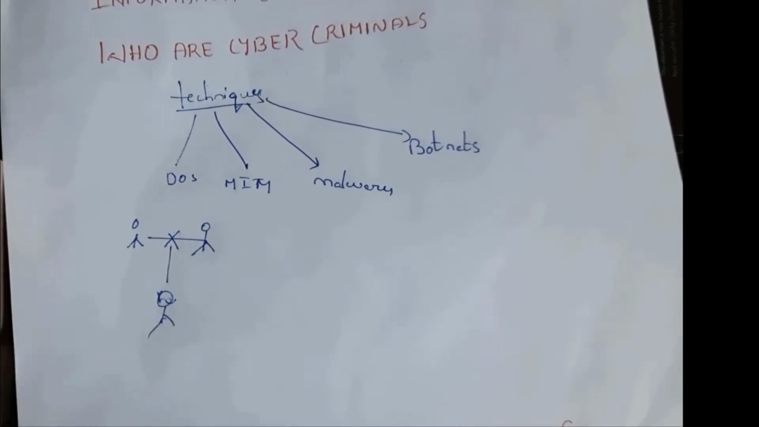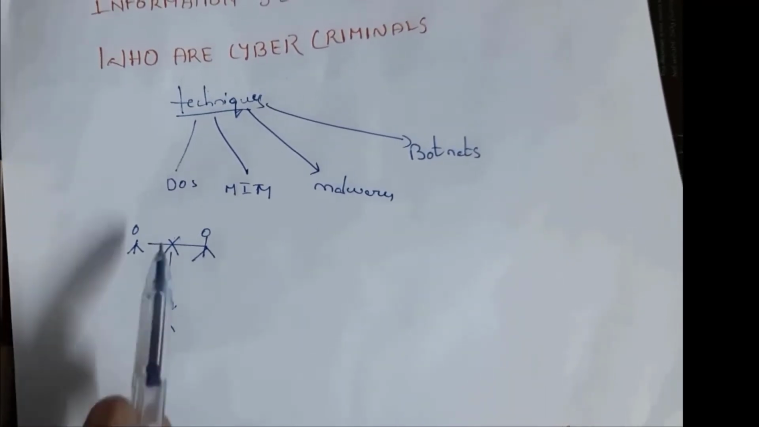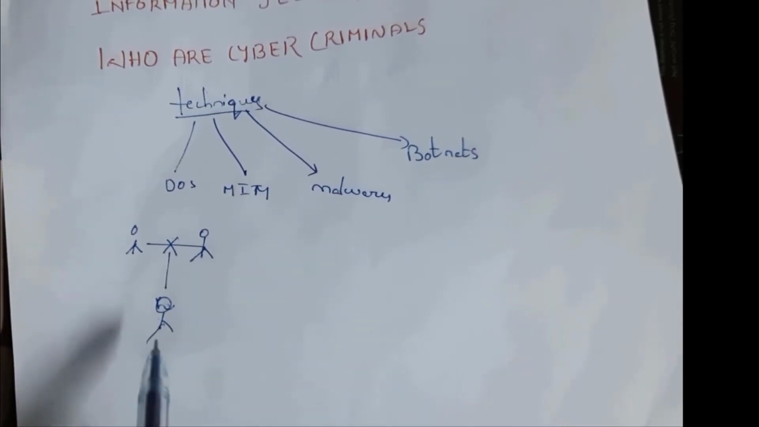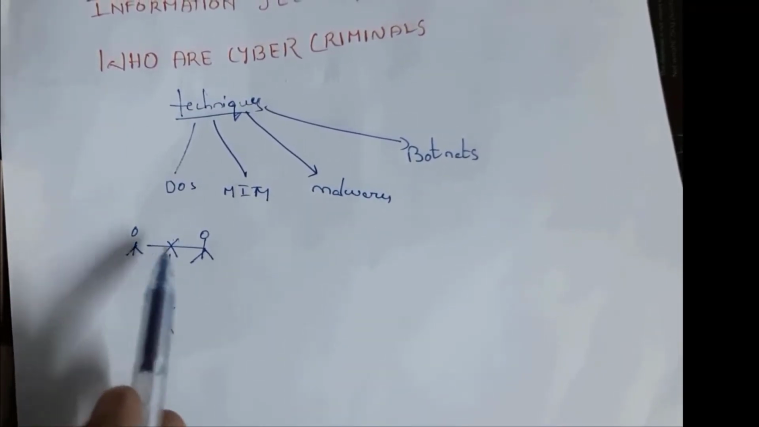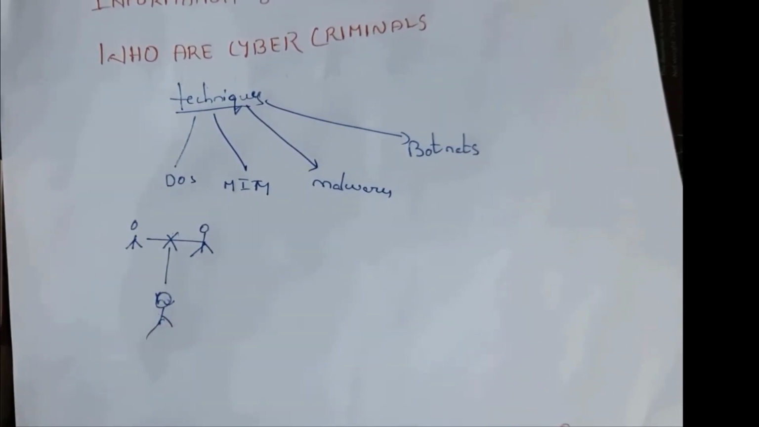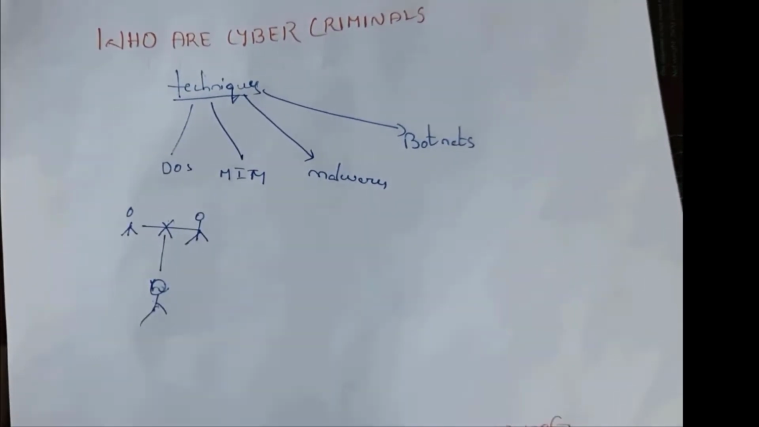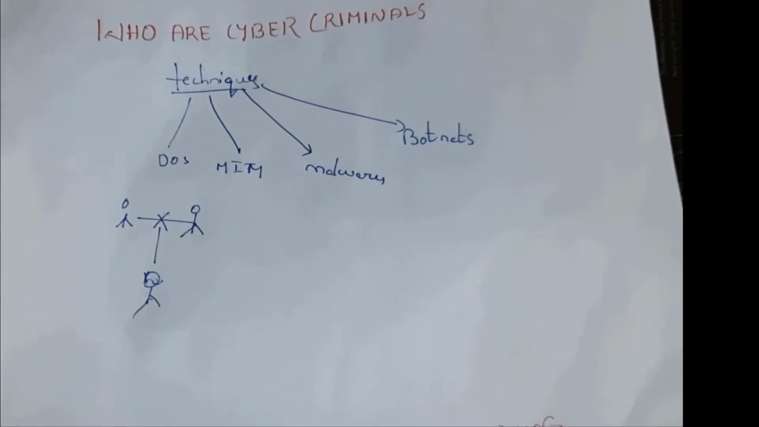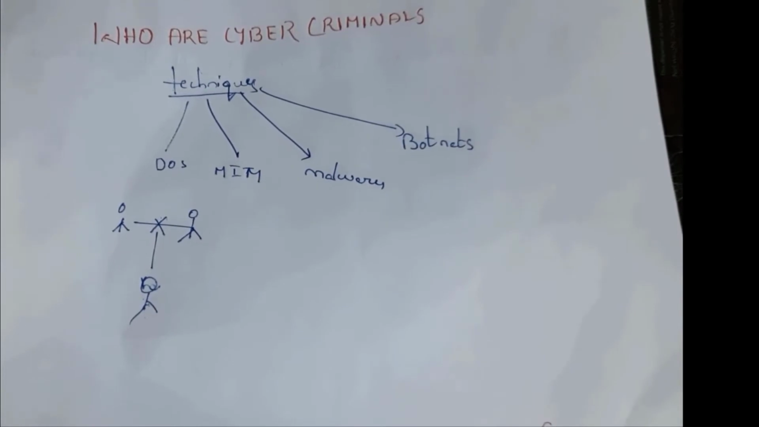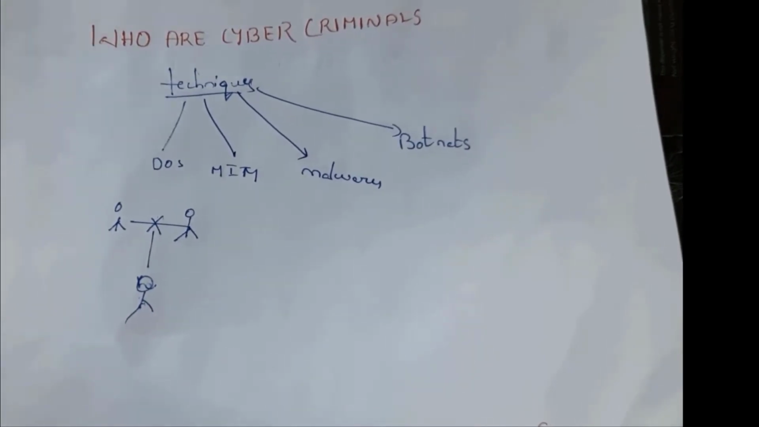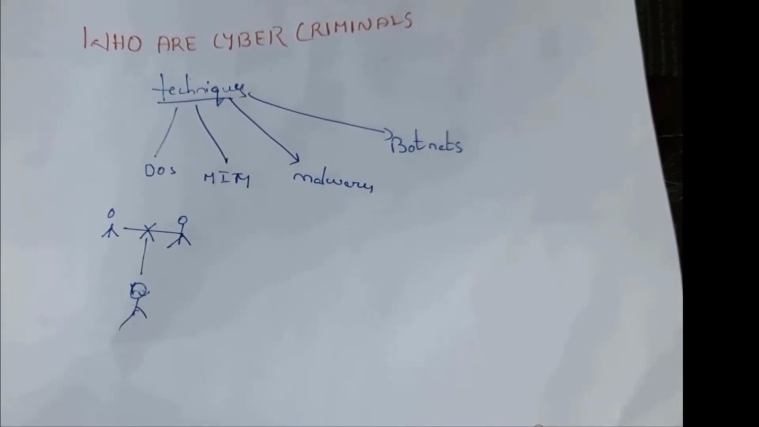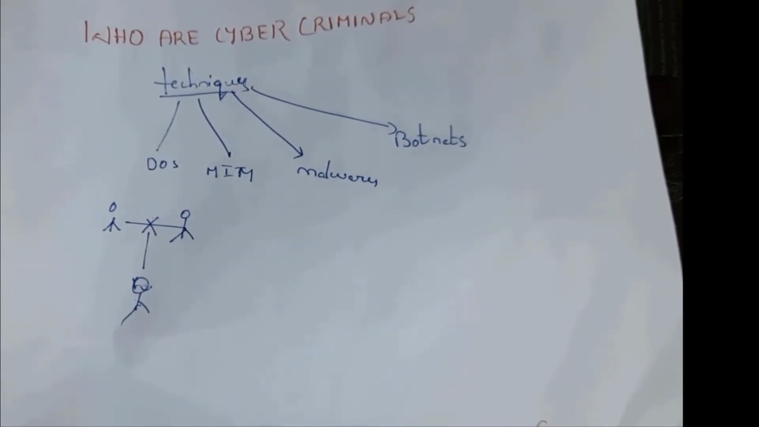Next one is man in the middle attack. Man in the middle is a hacker. These two people are communicating with each other, but there is a hacker who watches what these people are doing. This is an example of man in the middle. Next one is malware attacks. These malware attacks are such as viruses, worms, or Trojan horses, etc. If you send a virus, then the person's computer is going to get damaged. It is an example of a malware attack.